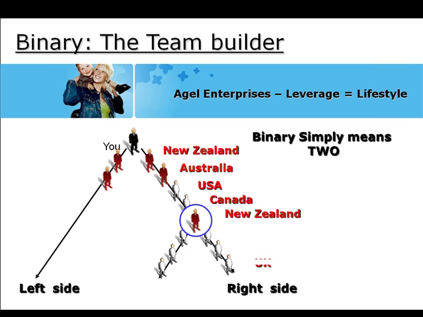Through a series of contacts, somebody ends up in the UK. Now for the purpose of this demonstration, that could be just five or six down, seven down in your team on the right hand side, but that could in actual fact be 50, 100, 400, 2,000 people down. The series of contacts, people who know people who know people, and this is how the binary process works. It's a team building exercise where you can capitalize on many, many people's efforts in many different countries. That particular person in the UK may go on to build an absolutely huge business, and everyone between you and that person can be compensated on all their efforts. Binary is truly an amazing team building program.